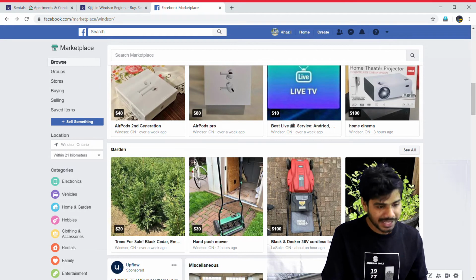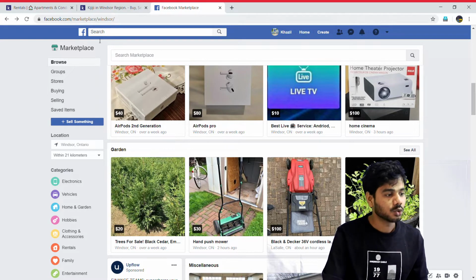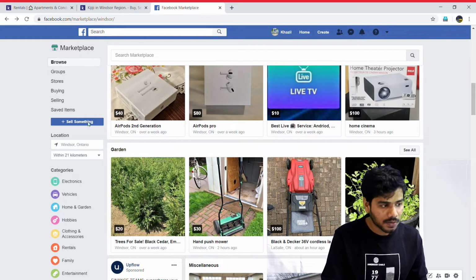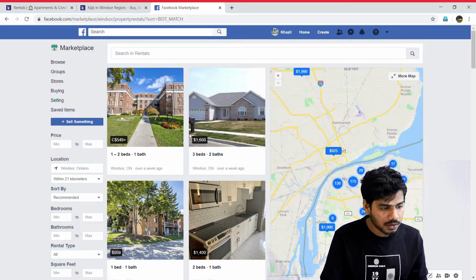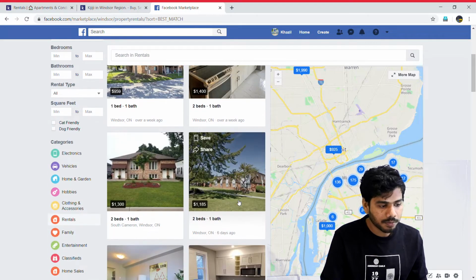This is also one of the places where you can find rentals. When I opened Facebook and went to Marketplace, I found these options. Firstly I gave the location as Windsor, Ontario, and after that I clicked on rentals and, see, a lot of things pop up.